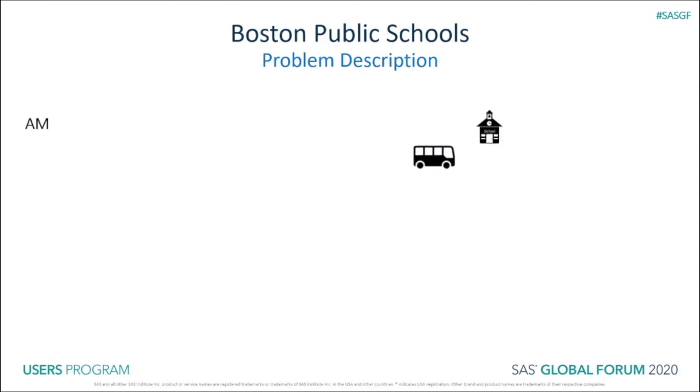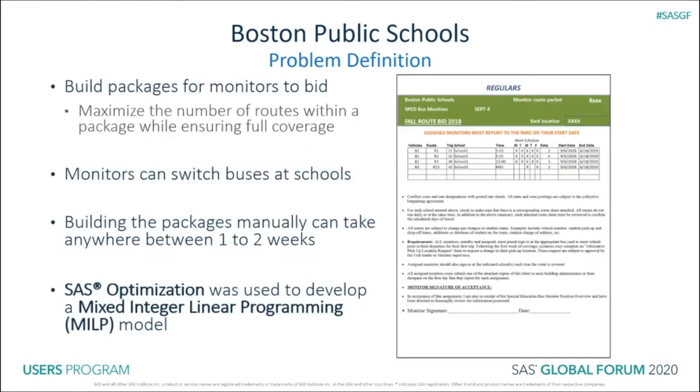In the morning, the bus starts out from a yard, then picks up students from their homes and drops them off at their schools, then returns back to the bus yard. In the afternoon, they start out from a yard again, pick up the students from their schools and drop them off at their homes, returning back to the yard. As roughly 40% of trips have monitors, a particular bus may have some trips with monitors and some without any.